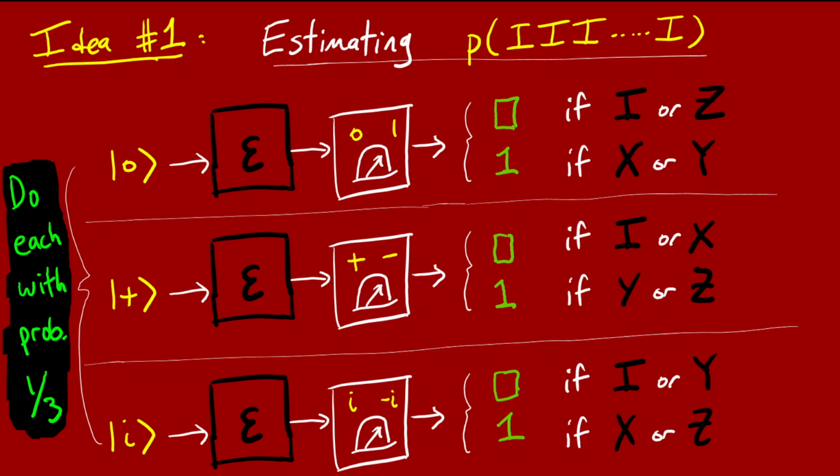And let's actually imagine that first the channel randomly decides if it's going to do I, X, Y, or Z according to its probability distribution, but it keeps it secret in its mind. And then the experimenter decides if it's going to plug in ket 0, ket plus, or ket i. So let's just think of the channel's randomness as going first.